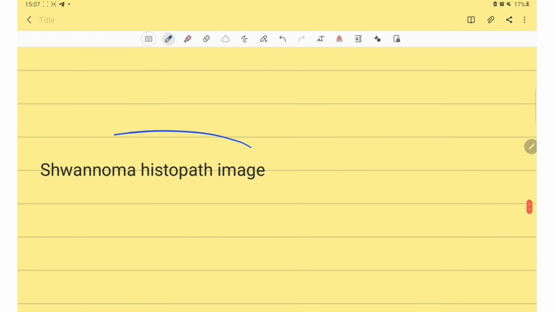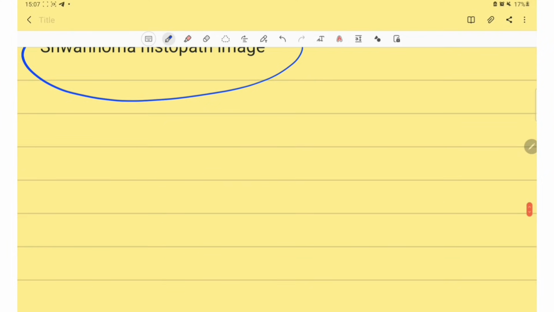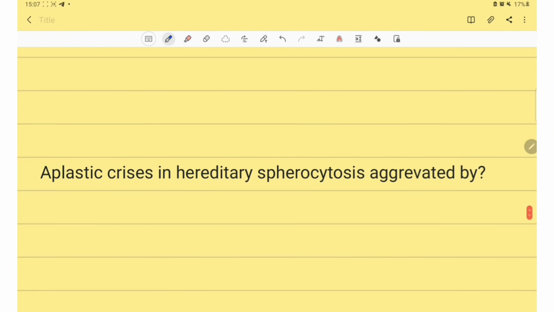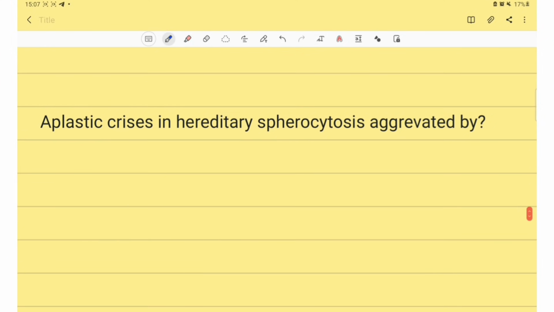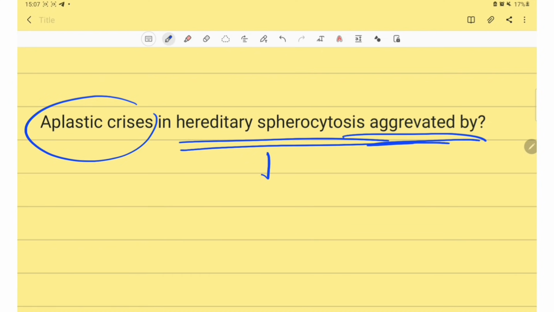Then they give the schwannoma histopath image. And next question is, aplastic crisis in hereditary spherocytosis is aggravated by parvovirus infection.